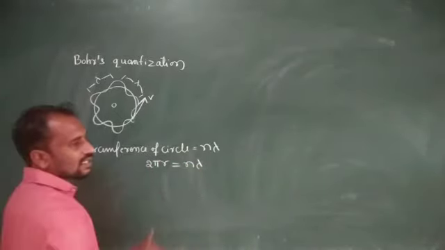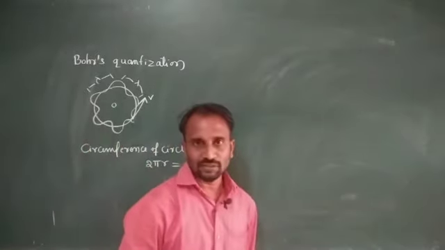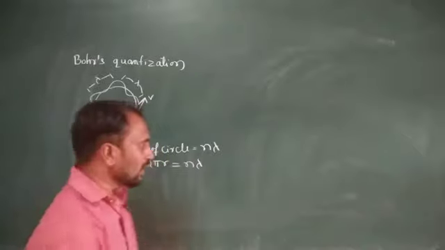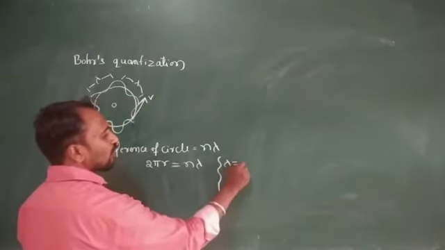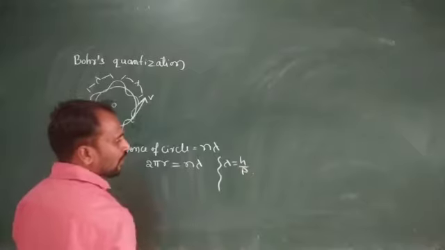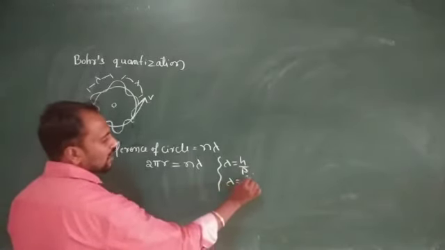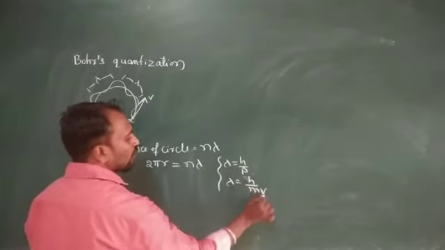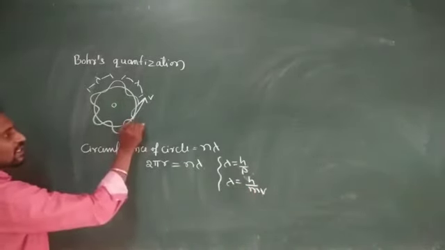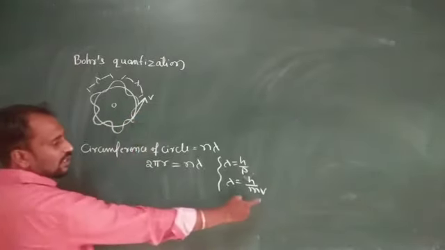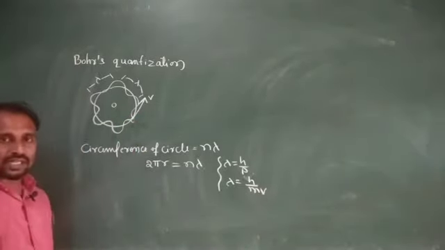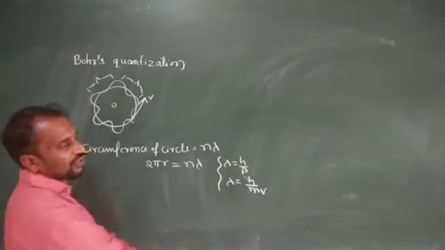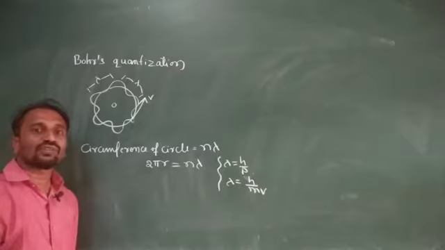Here lambda is the de Broglie wavelength, meaning the wavelength of matter waves. You already know that the de Broglie wavelength lambda is equal to h divided by p. So lambda is equal to h divided by mv, because here we consider this one a particle, the electron. So the velocity of the particle we consider v. If we consider a photon, then in place of v we take c, the speed of light.